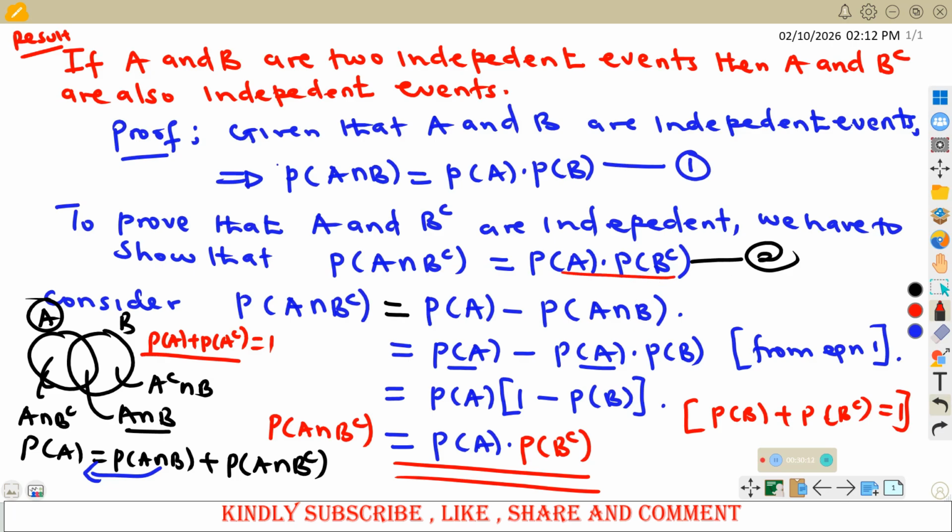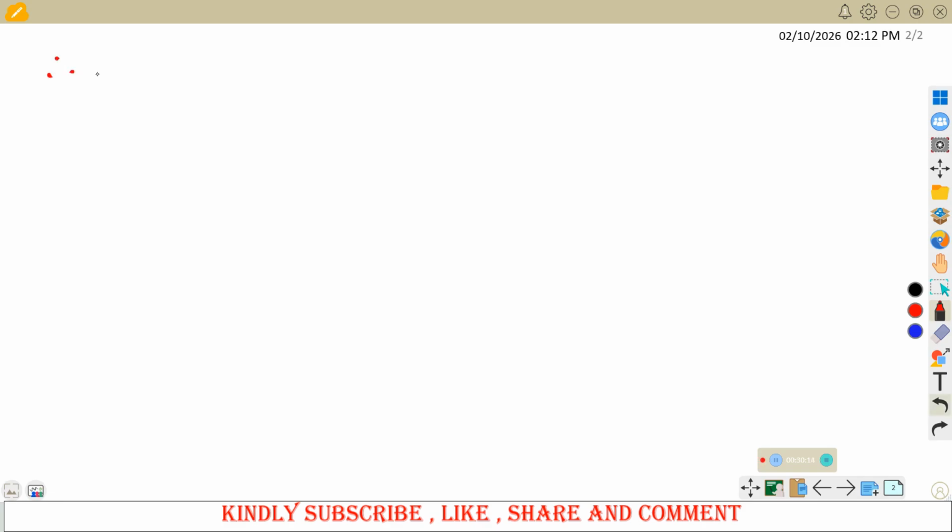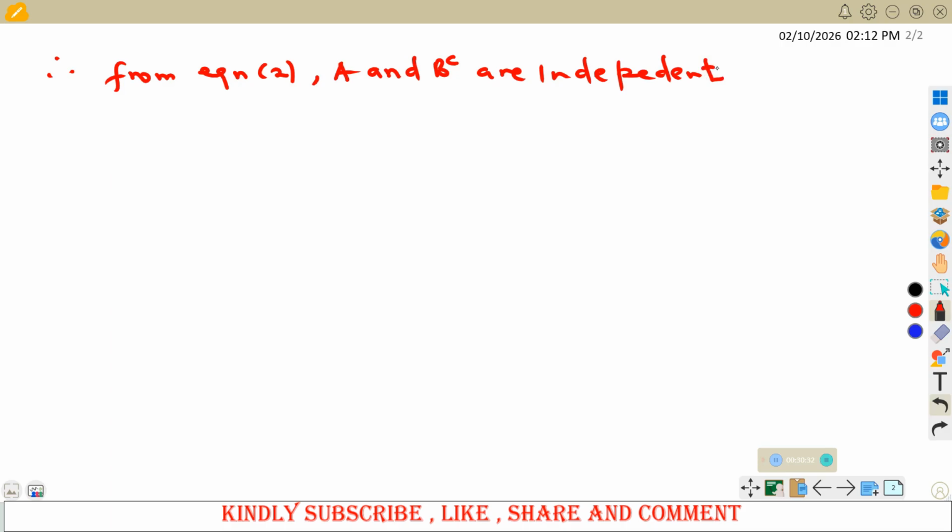So therefore, from equation 2, A and B complement are independent events. And our result is proved.